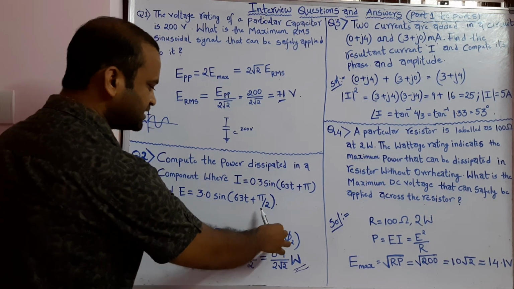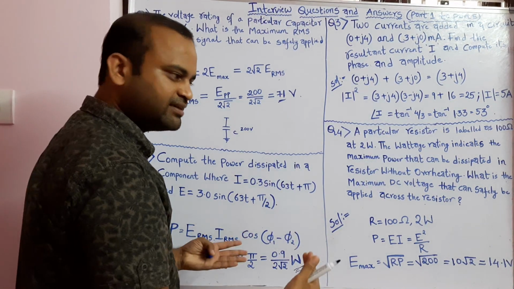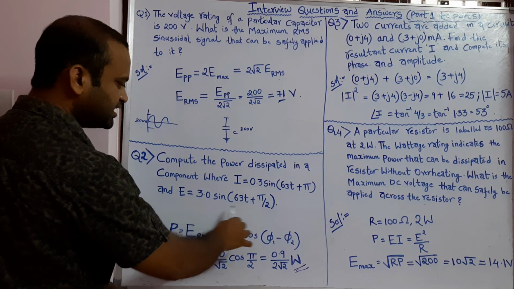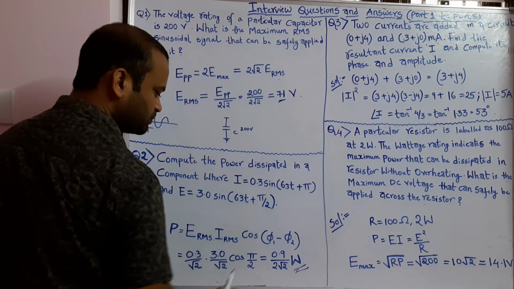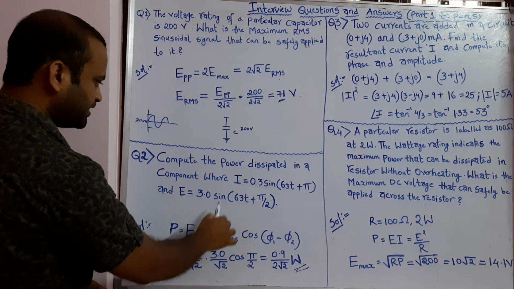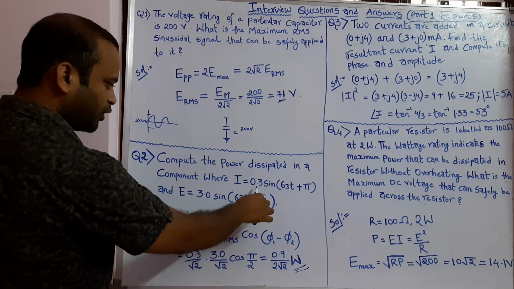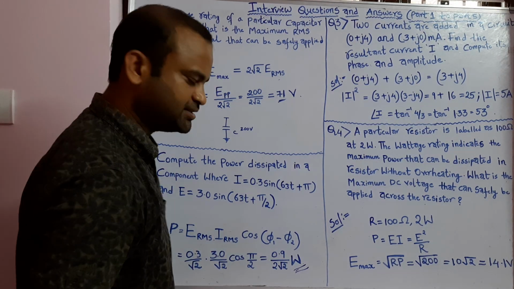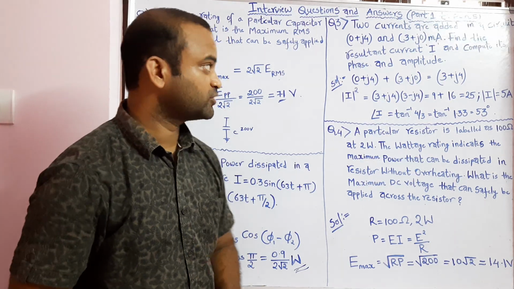The current signal has the phase angle of pi, and the voltage signal has the phase angle of pi by 2. Hence the phase difference is pi minus pi by 2. Hence we get cos pi by 2, and E_RMS, independently calculated for the voltage, is 3 by root 2, and I_RMS is 0.3 by root 2. When you multiply and do the calculations, you get the answer. Hope it is clear. Now let's move on to our next question.